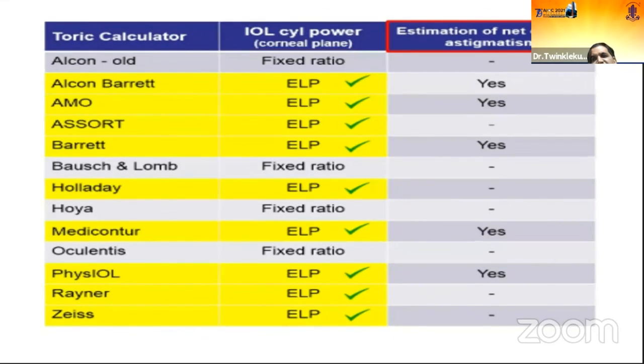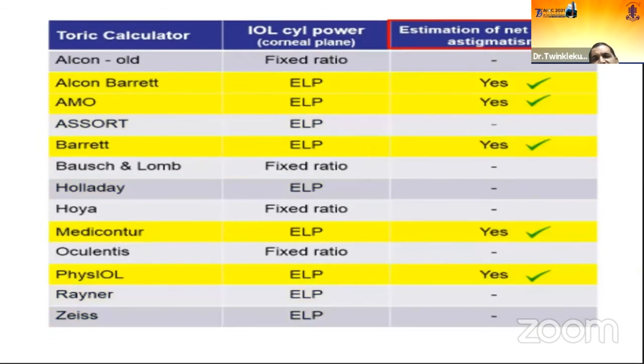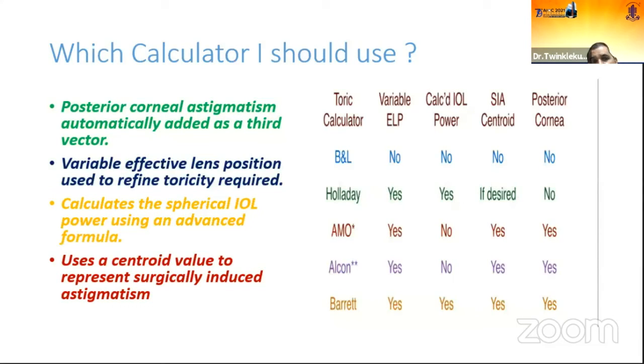In the same way, posterior measurement is also incorporated by many toric calculators like the Alcon toric calculator, the AMO Barrett toric calculator, and the Medicontur or Visual toric calculator. So which calculator should one use? A calculator which has PCA automatically added as a third vector.